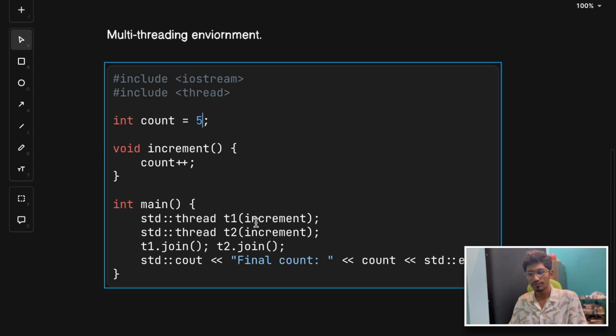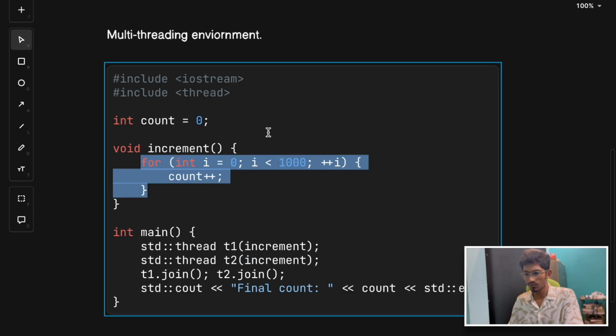Thread A, the first thread, reads count is equal to 5. Thread B will also read count is equal to 5 before A writes the updated value. Now thread A increments to 6 and writes the value to memory. Then thread B also increments its own 5 to 6 and writes it to the register or memory. So the final result is count will be 6. But you did count plus plus twice, right? Here we have two threads doing that increment function. So ideally the expected output should have been 7, but it is not the case.